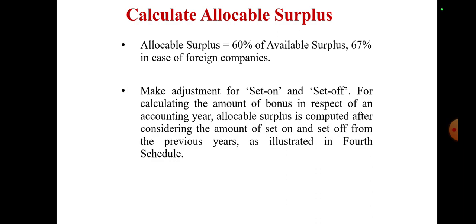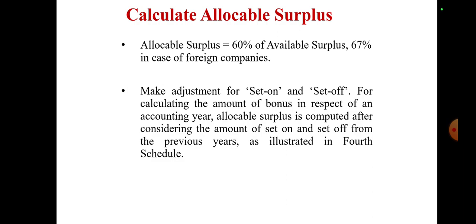And again we can calculate the allocable surplus, which is 60% of the available surplus, and 67% in case of foreign companies. And again they have to make an adjustment for set on or set off, as already discussed, for calculating the amount of bonus in respect of an accounting year.